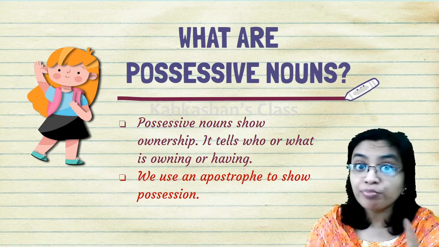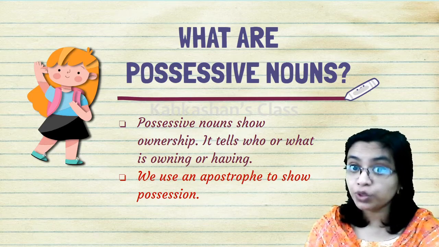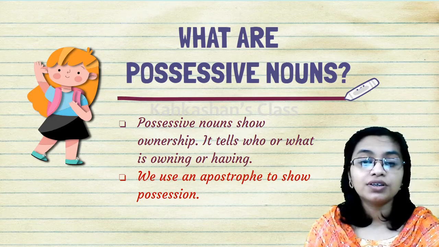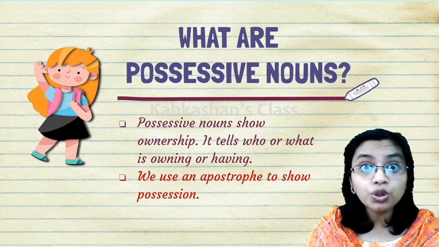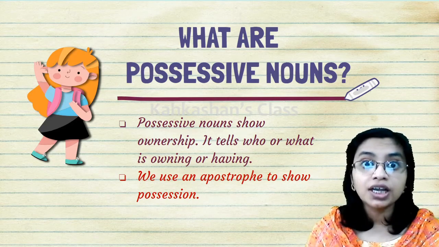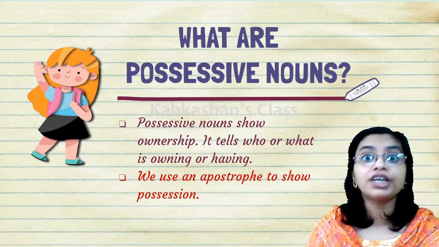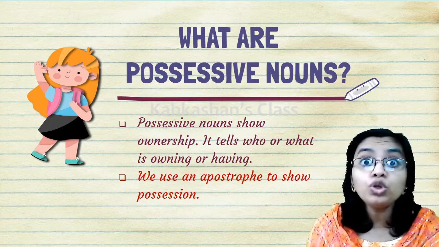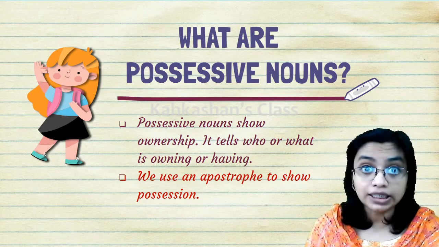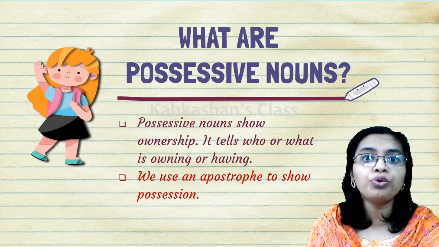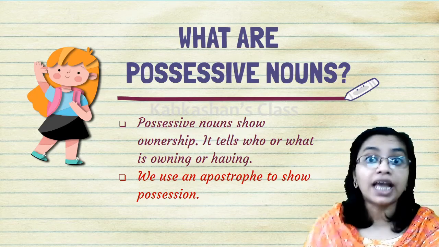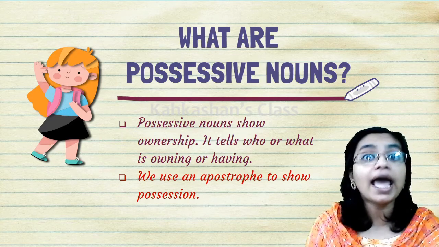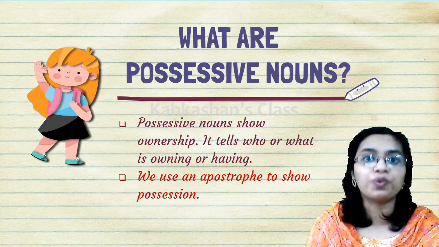In the lesson of magic broom, the witch was telling that the broom belonged to her. So who is the owner? The witch. And the broom is the property of the witch. So we ask the question, whose broom is it? It is the witch's broom. We put an apostrophe s after the noun witch and it becomes a possessive noun.